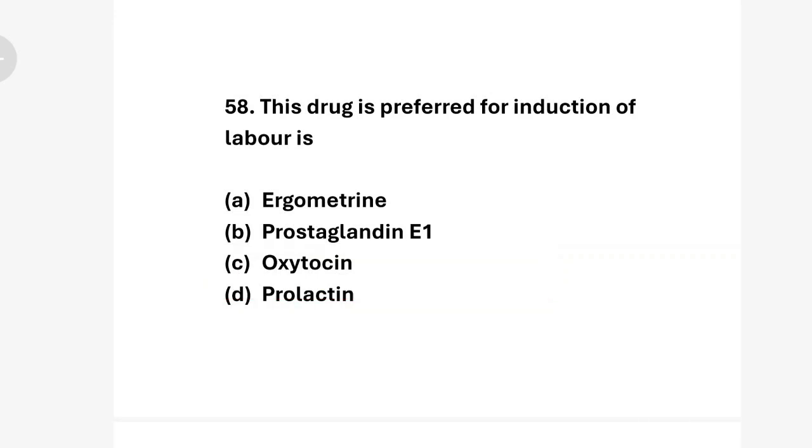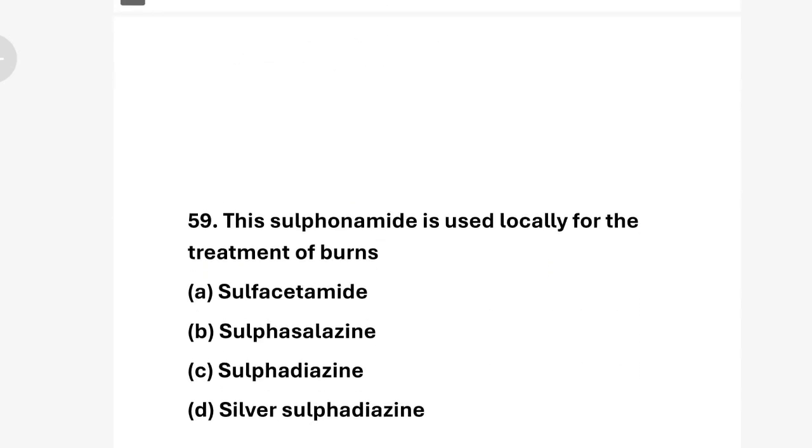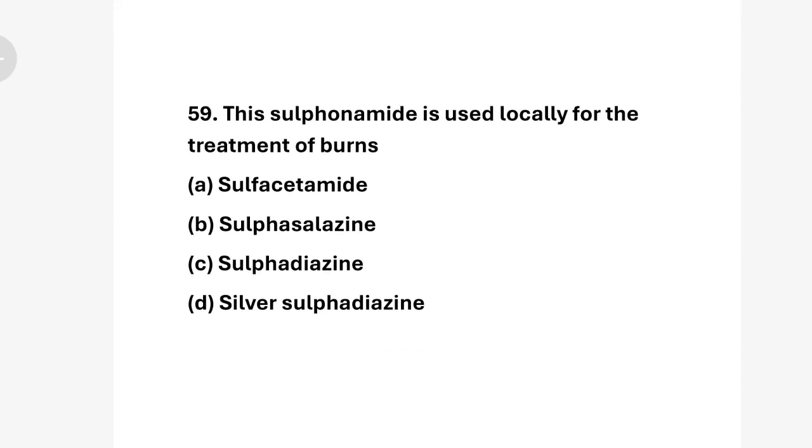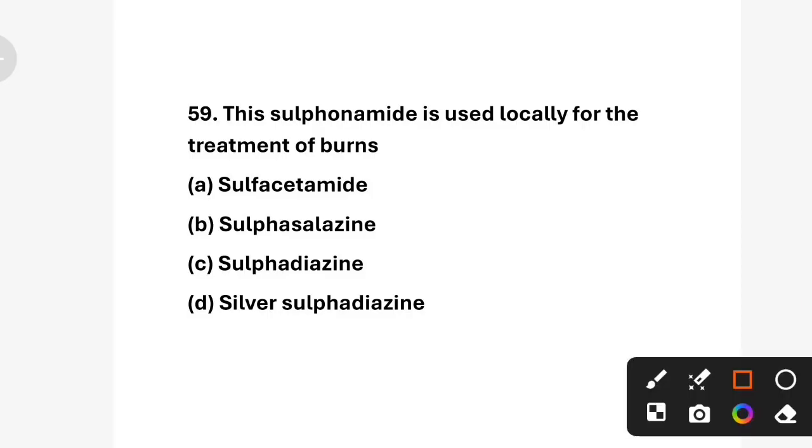Next question. This sulfonamide is used locally for the treatment of burns. Option A, sulfacetamide. Option B, sulfasalazine. Option C, sulfadiazine. Option D, silver sulfadiazine. So the correct answer is option D, silver sulfadiazine.